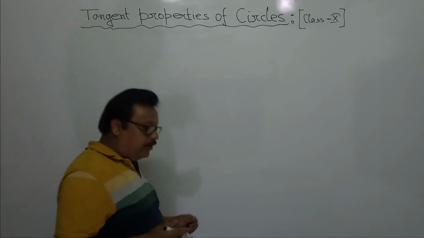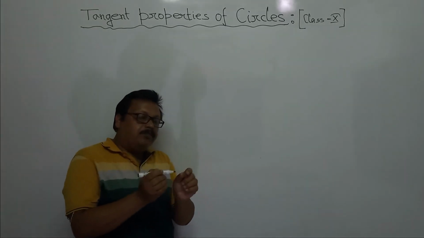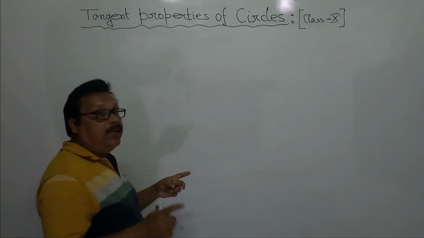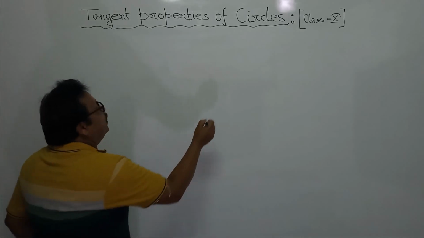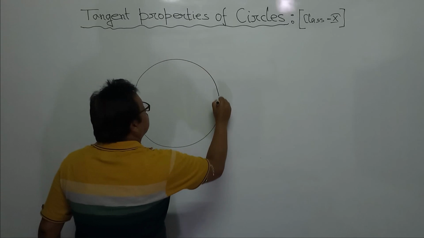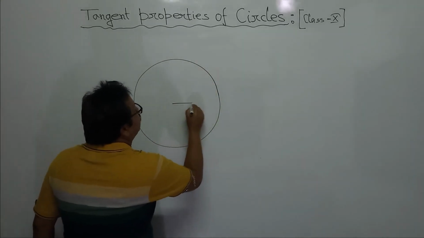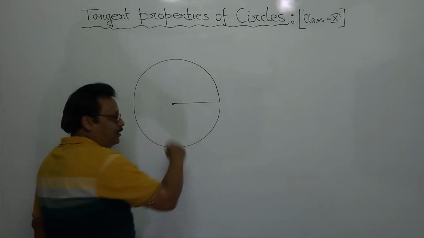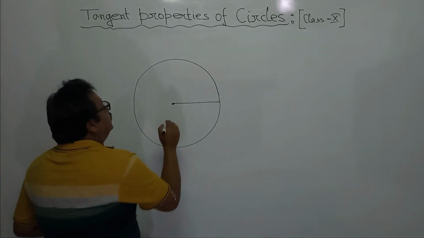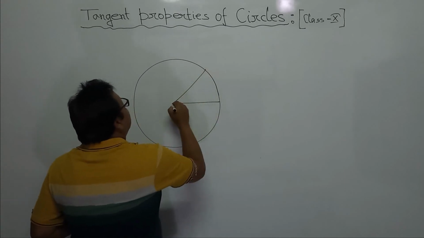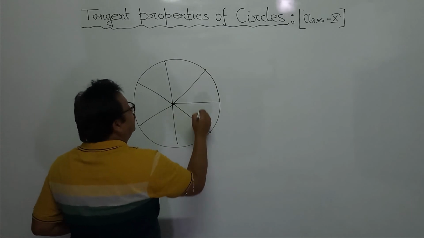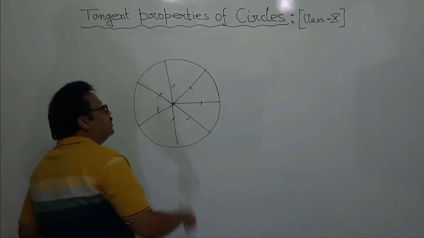If you consider the tip of this pen as the moving point and the whiteboard as a plane, then the point is moving in such a way that it always keeps a fixed distance from a fixed point. Understood? I think you got my point. This distance, this distance, all are fixed distances.